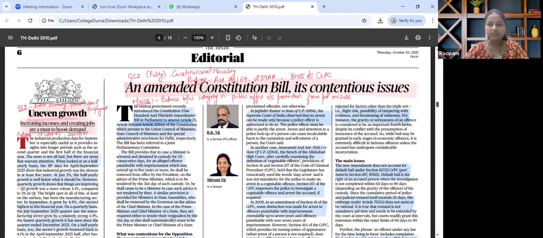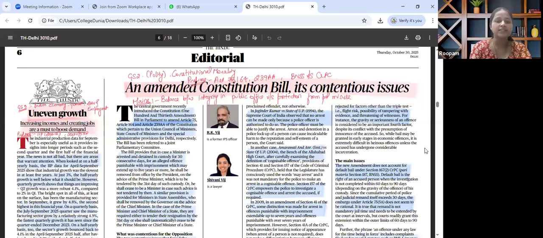For the mains perspective, we need to know about structural bottlenecks in industrial growth, implications for job creation, income stagnation, and consumption slowdown, and policy measures for boosting broad-based manufacturing growth. So in this manner, this article is to be seen: not only the core data, but also the peripheral areas that could be a potential question from our prelims perspective. We need to brush up our knowledge on these.